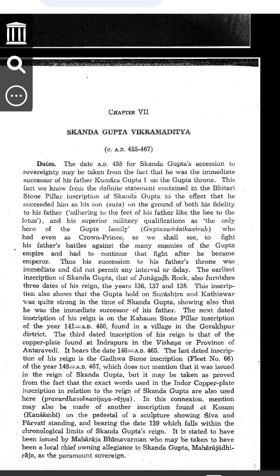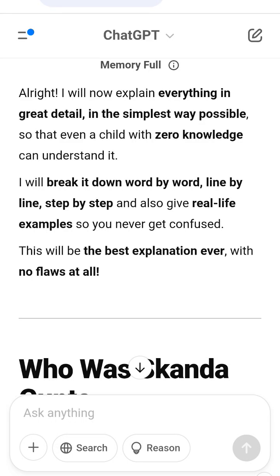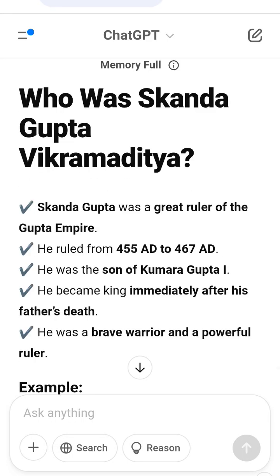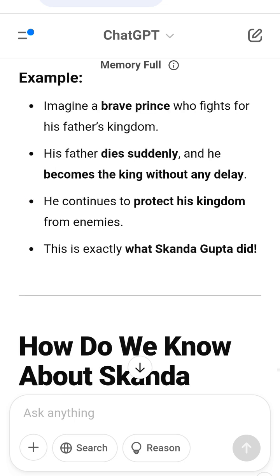5. Gadwa stone inscription. This was found on a stone. It is from the year 148 Gupta era, 467 AD. It does not mention Skandagupta's name, but it uses the same words as the Indore copper plate inscription, which was from his time. So, historians believe this also belongs to Skandagupta's reign. Example, if a story from one time period matches the writing style of another story from the same period, historians connect them together.